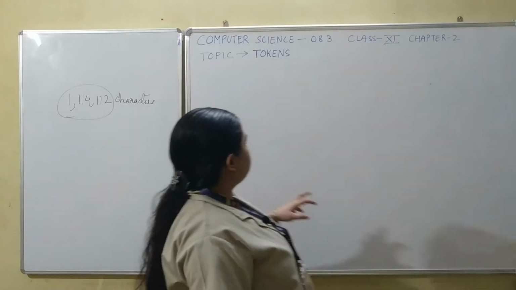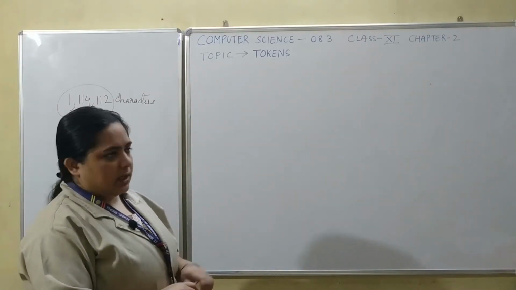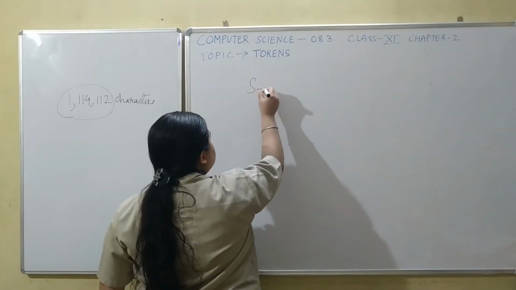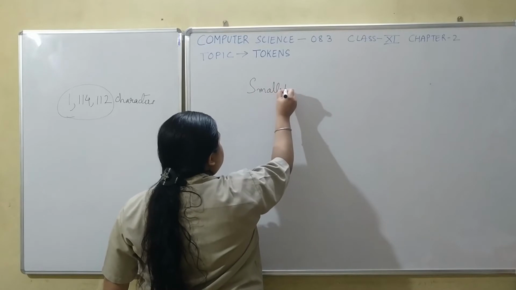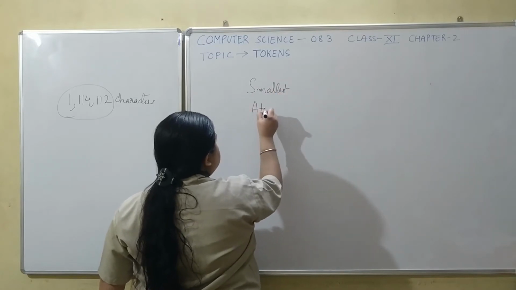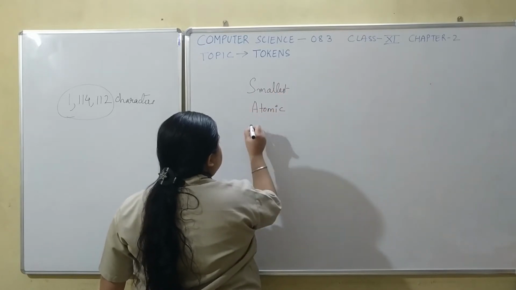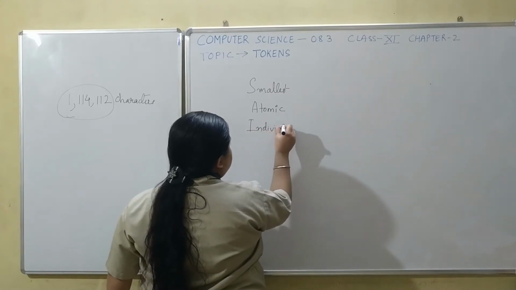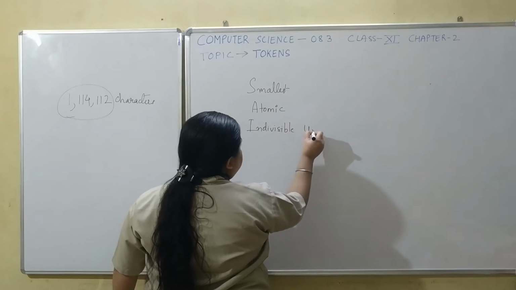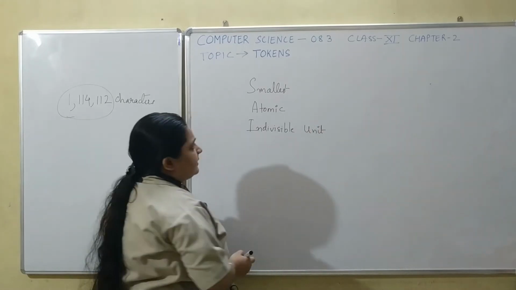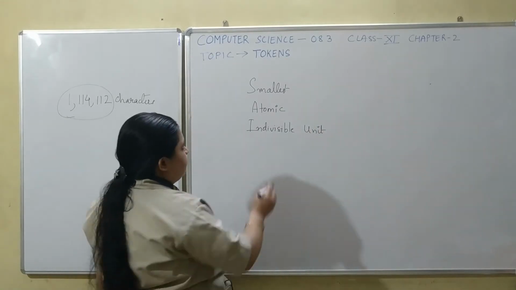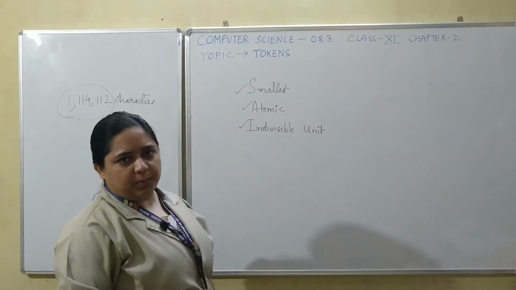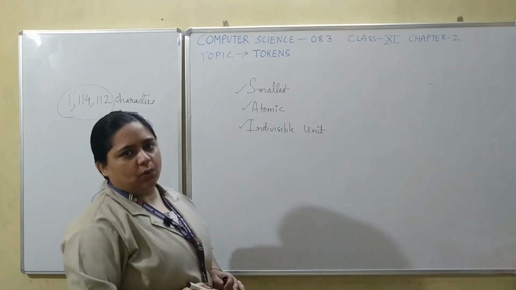Our next topic is tokens. Now, what are tokens? The smallest atomic indivisible unit within a program is known as a token. A smallest atomic and indivisible unit within a program is known as a token.